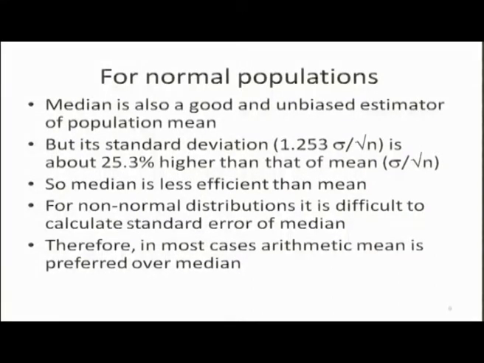So, the median is considered to be less efficient than the mean. For non-normal distributions, it is difficult to calculate the standard error of the median, and therefore, in most cases the arithmetic mean is preferred over the median.